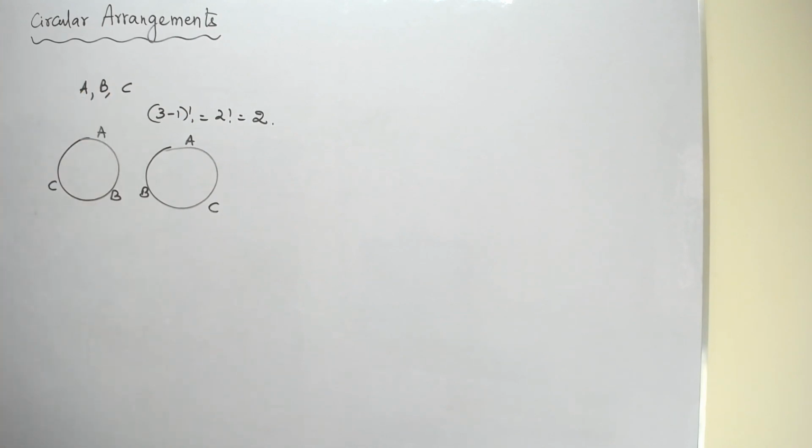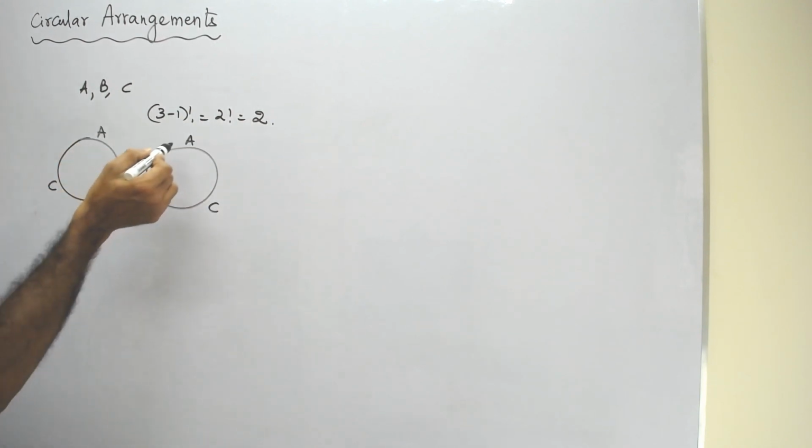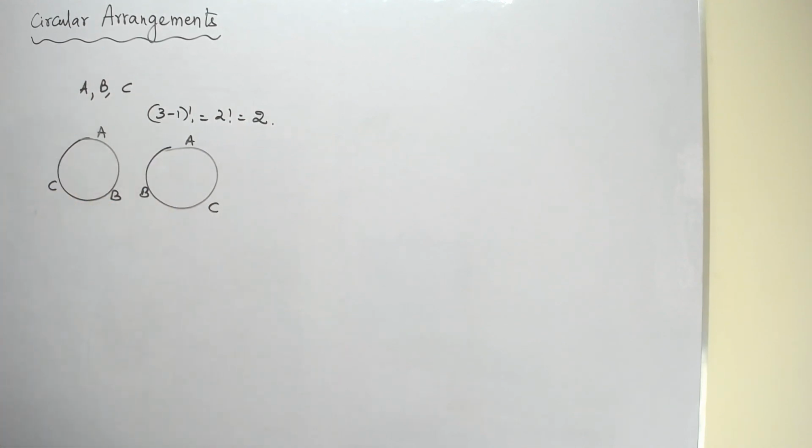Now, what is that very interesting case we are talking about here? There are problems where there is no difference between clockwise and anti-clockwise direction. For example, if you take this ABC and this ABC, both are one and the same if I do not consider the difference between clockwise and anti-clockwise direction.